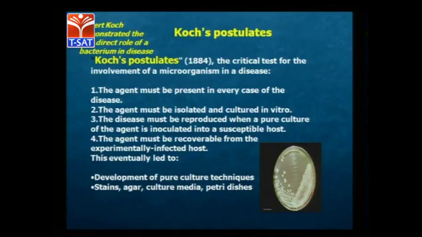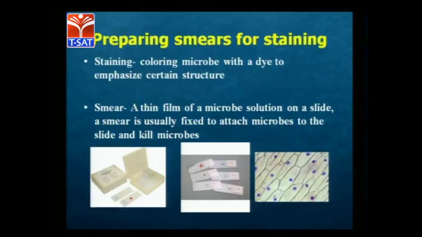Robert Koch demonstrated the first bacterium in disease. In 1884, the critical test for the involvement of a microorganism in a disease was developed, and it is very important from the examination point of view also. It involved the development of pure culture techniques, stains, agar and culture medium, for diseases like tuberculosis. When we are analyzing in detail, preparing smears for staining is a very important part.